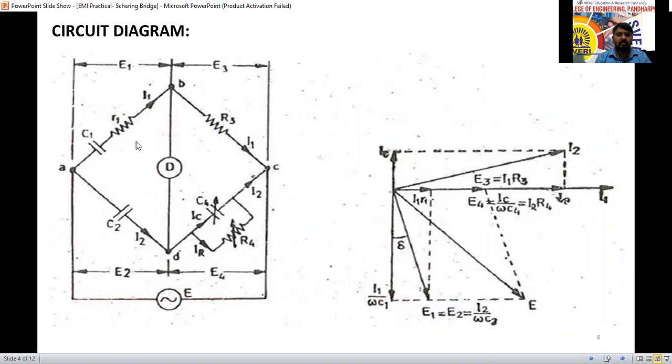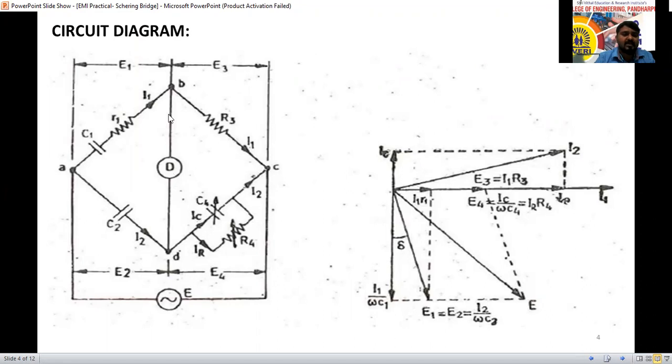The circuit diagram has capacitors and four branches connected in bridge form. The voltage drop across the first branch is E1, across the second branch E2, across the third branch E3, and across the fourth branch E4. Between two terminals of the bridge, we are going to use a sensitive detector.